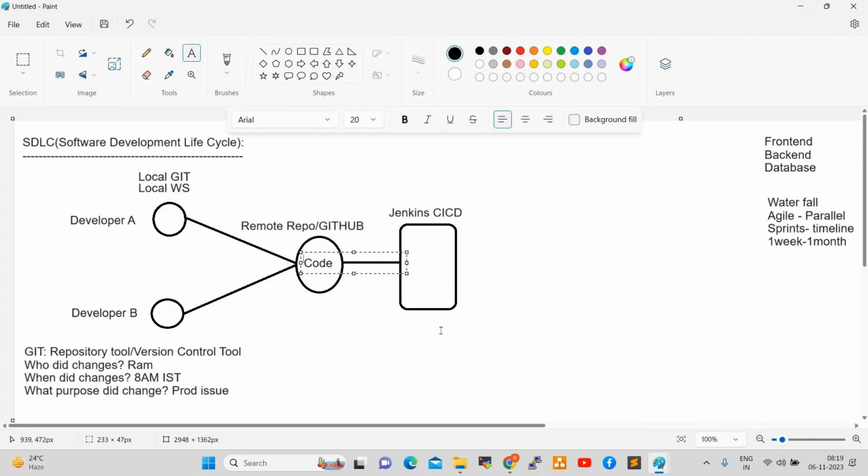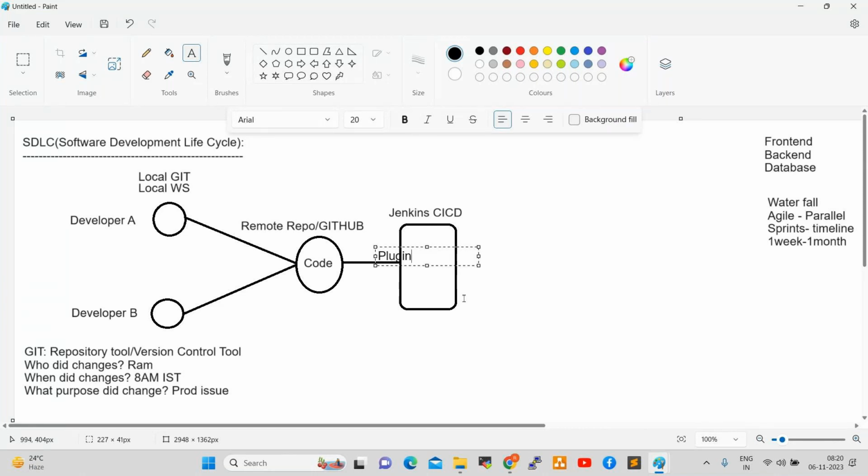Once we configure Jenkins, first we need to integrate GitHub with Jenkins. How can we integrate? By installing a plugin. If you want to deploy this code from GitHub to target servers, we first need to integrate GitHub with Jenkins, and for that we require one plugin.